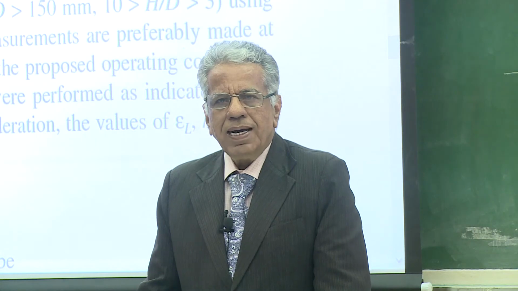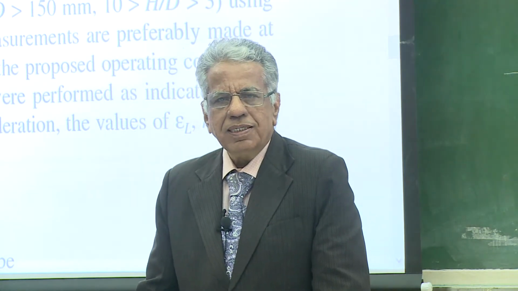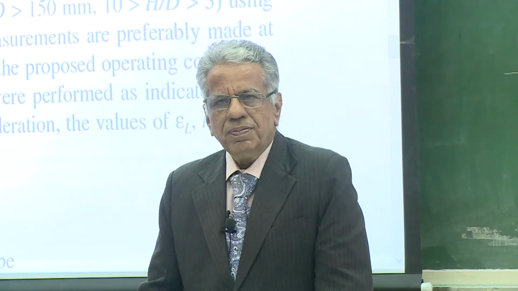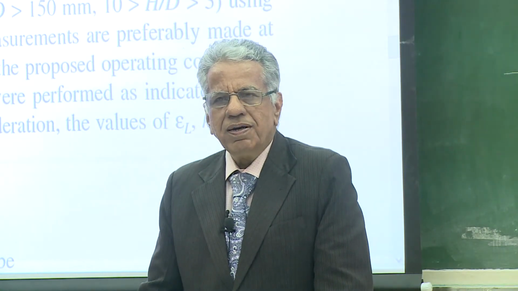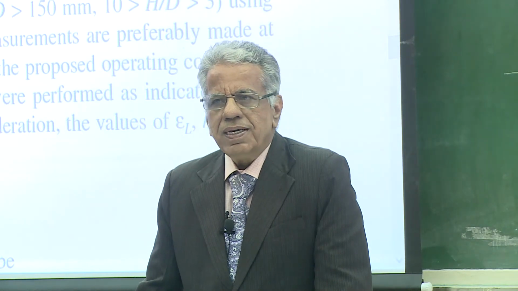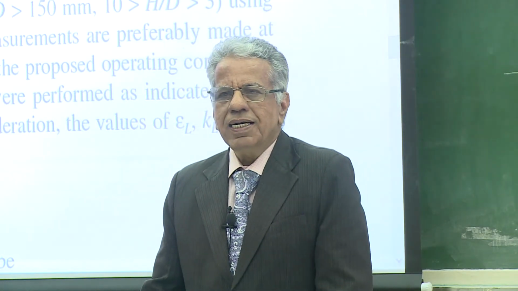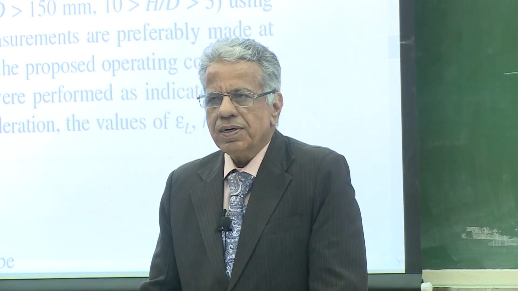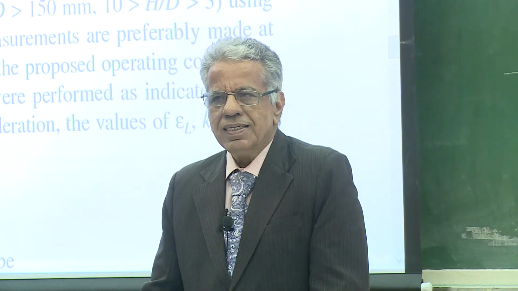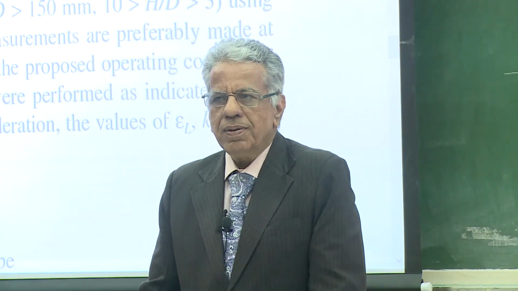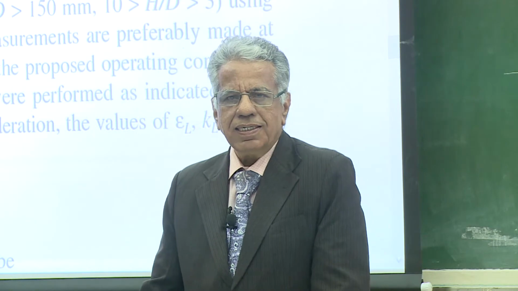So by adjusting parameters in the laboratory bubble column, 150 mm is not laboratory, it is called pilot plant, we push it into the second regime. So KLa has to be much less than epsilon L K2 B naught. So deliberately we take a very high concentration.